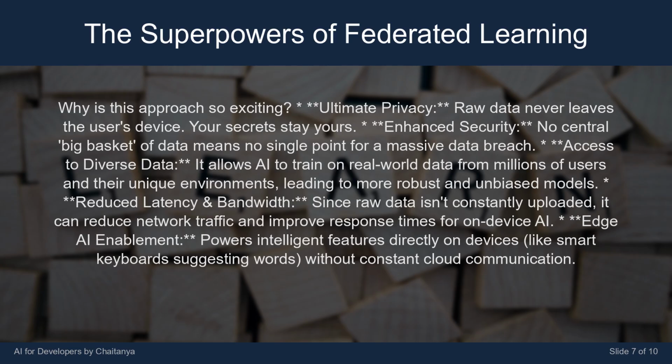Reduced latency and bandwidth. Since raw data isn't constantly uploaded, it can reduce network traffic and improve response times for on-device AI. Edge AI enablement. It powers intelligent features directly on devices, like smart keyboards suggesting words, without constant cloud communication.